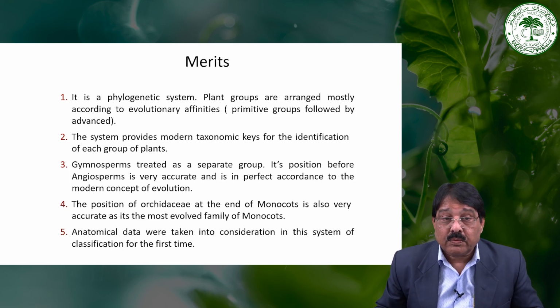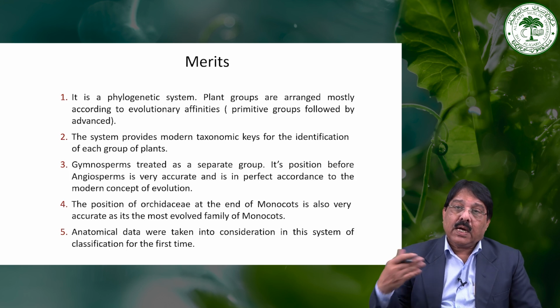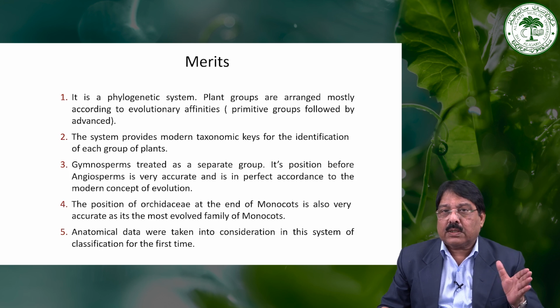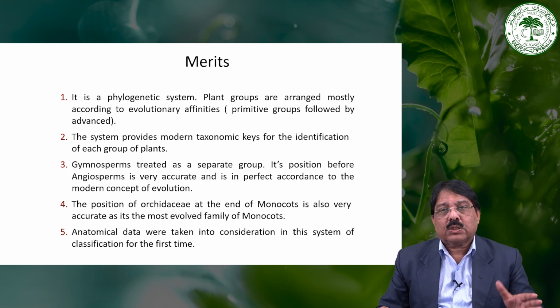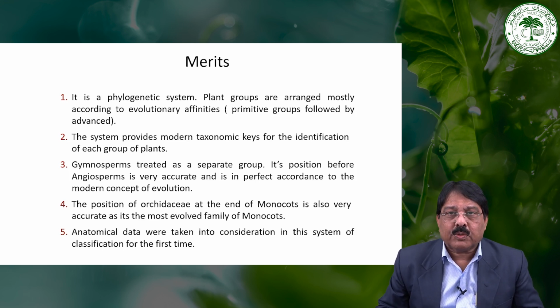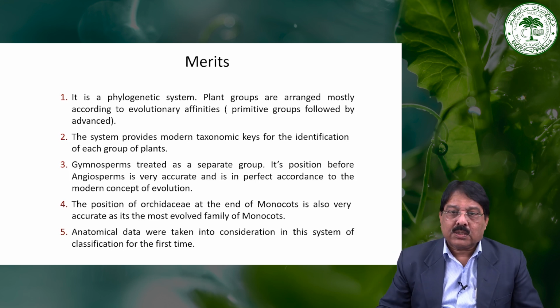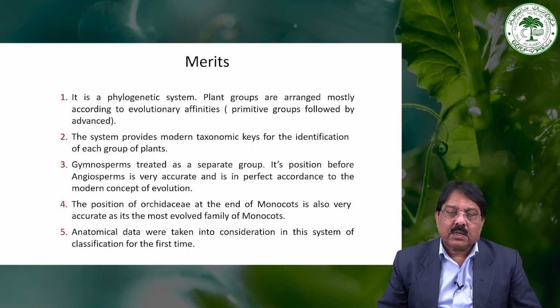The primitive groups are followed by advanced characters. First they arrange the families with primitive characters, then they go through the advancement, and in the last they arrange the advanced